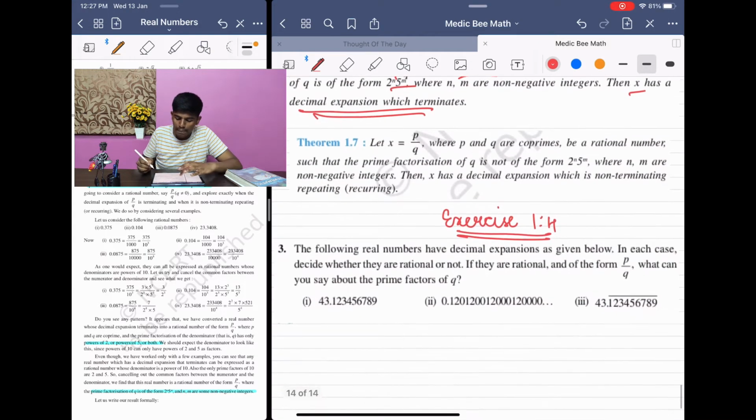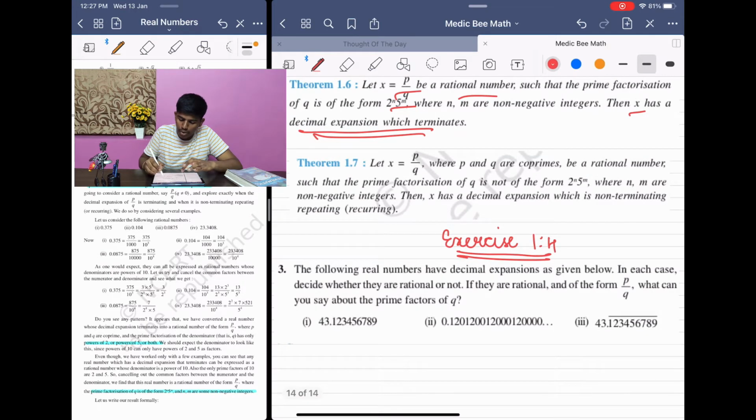Next, if p and q are co-primes, be a rational number such that the prime factorization of q is not of the form 2 power n 5 power m. Now you calculate, you factorize, you realize that it is not of the form 2 power n 5 power m. What you can say is that it is non-terminating. Instead of 2 power n 5 power m, if 3 power r or 7 power q, something with 7 or 3 comes, it is not going to terminate.